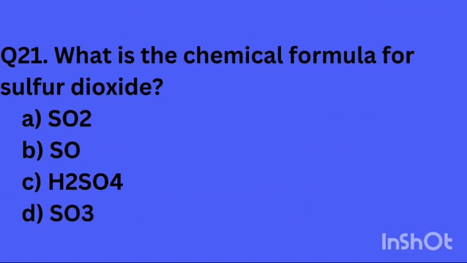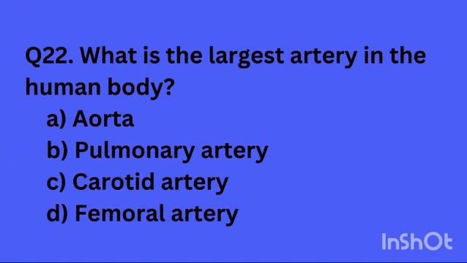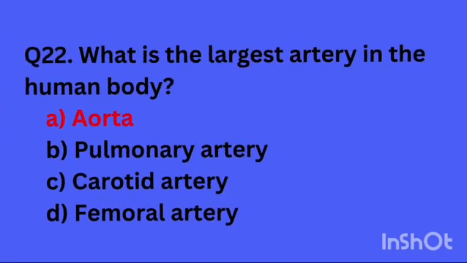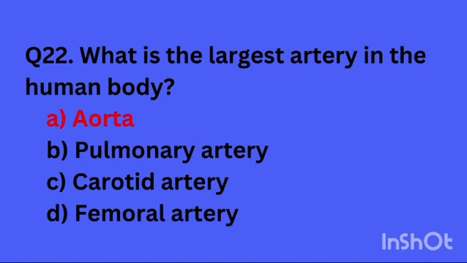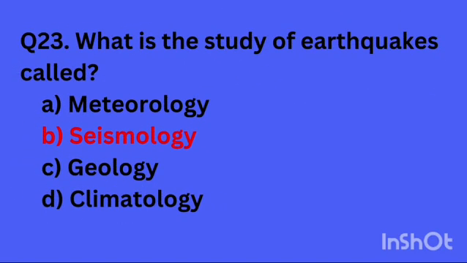Question number 21, what is the chemical formula for sulfur dioxide? The answer is SO2. Question number 22, what is the largest artery in the human body? The answer is aorta. Question number 23, the study of earthquakes is called? Seismology is the right answer.